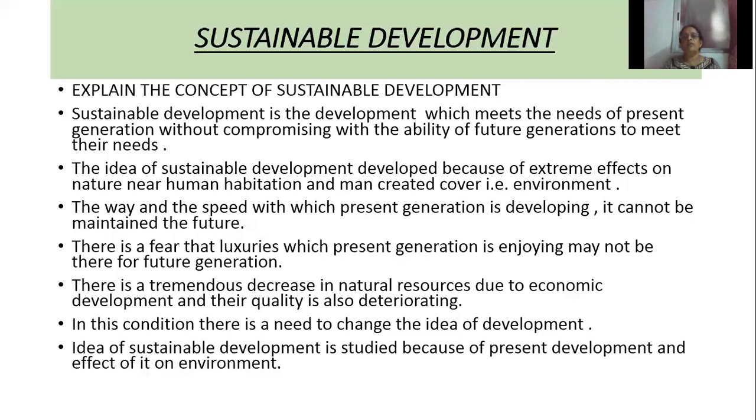Man is doing different activities on the environment, and he is polluting, meaning he is destroying the environment. If this condition goes on, then a situation will come where future generations cannot enjoy the luxuries and comforts of life. So we should change the path of development. The way and the speed with which the present generation is developing cannot be maintained in the future.